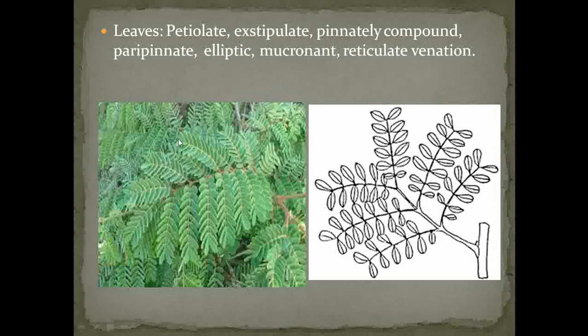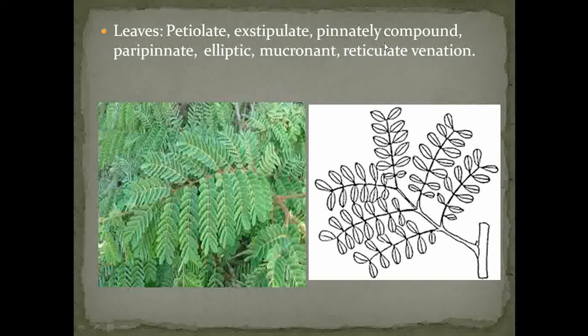If you minutely observe the leaves of Caesalpinia pulcherrima, at the tip or apex region it shows the presence of a small needle-like structure. That type of apex is called mucronate. So if the leaf apex shows a small needle-like portion, it is called mucronate.